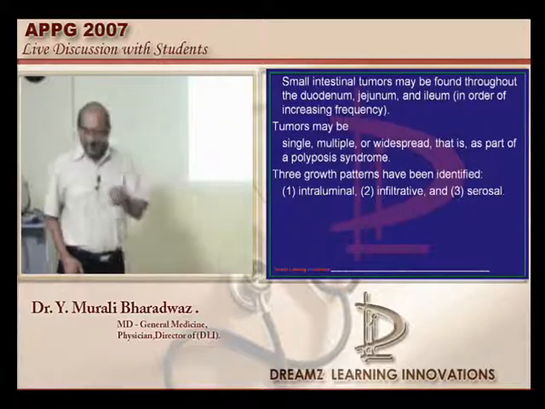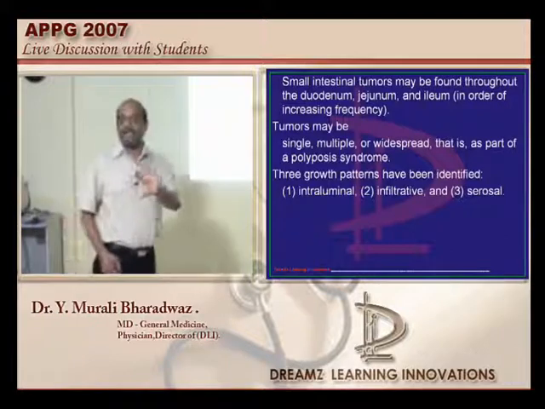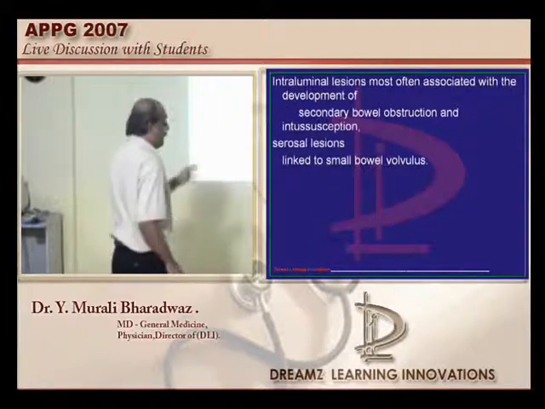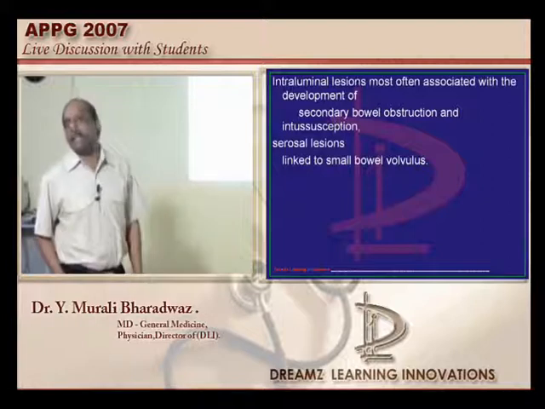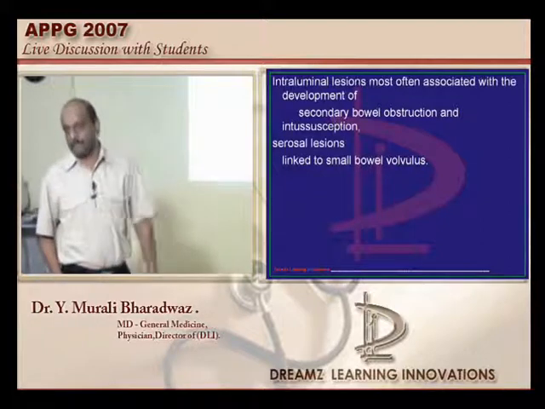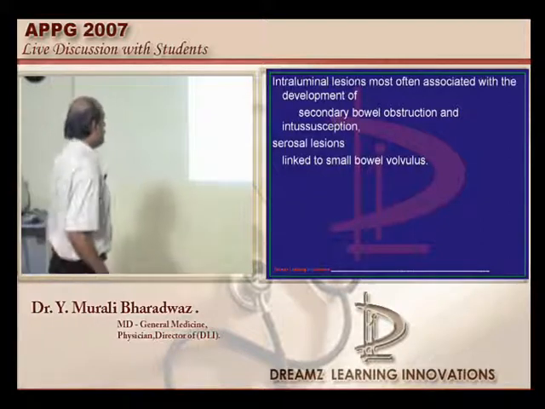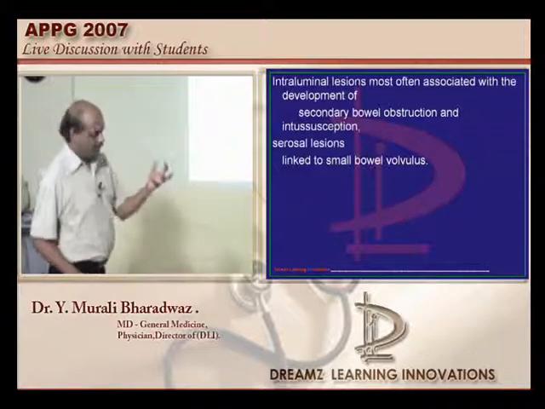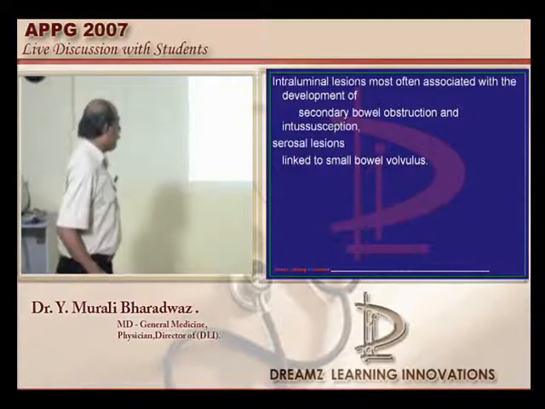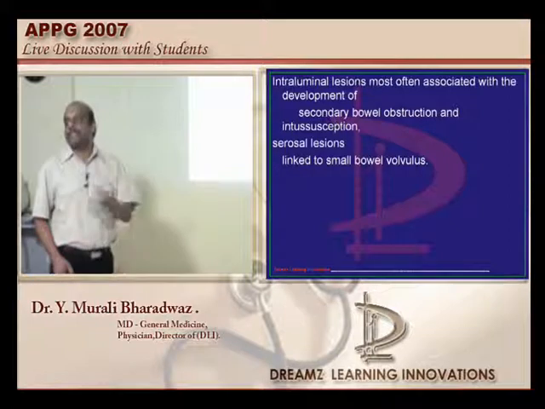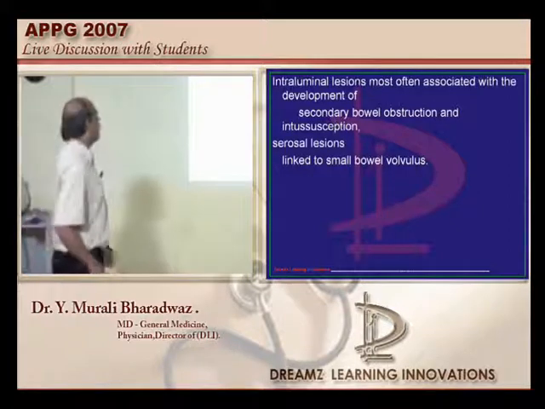They differ in their presentation. If it is an intraluminal small intestinal bowel tumor, then secondary bowel obstruction and intussusception are the major complications leading to the development of obstruction. Whereas if it is a serosal tumor of the small bowel, then volvulus is the more common cause for the obstruction of the bowel, is what needs to be remembered.